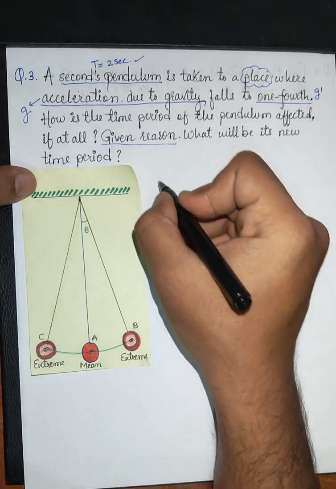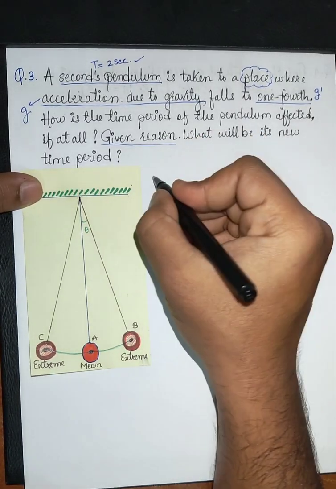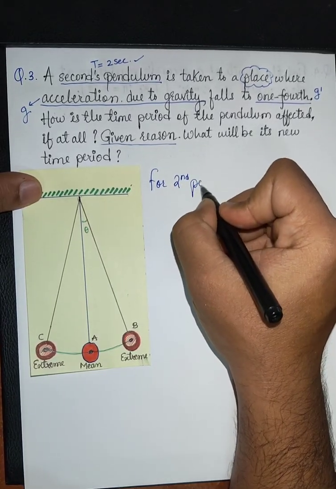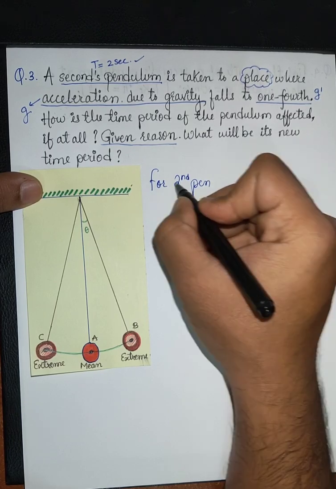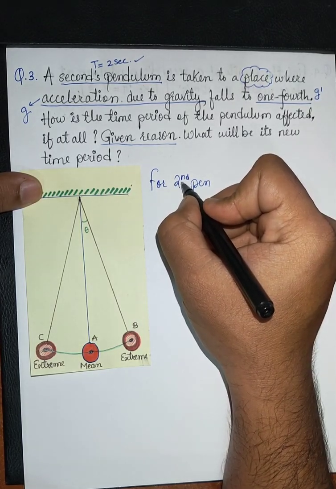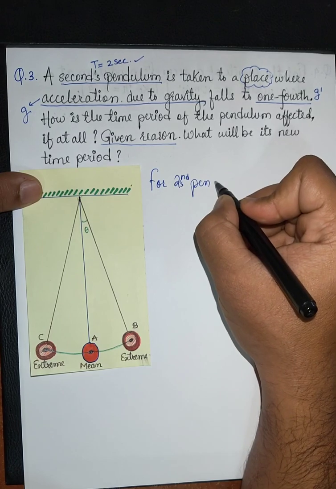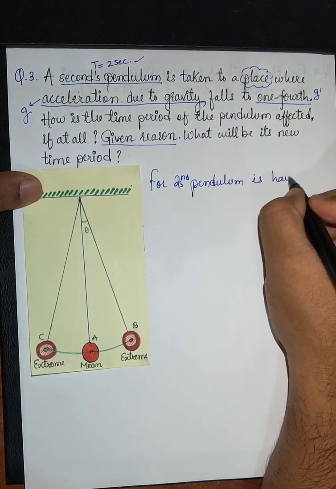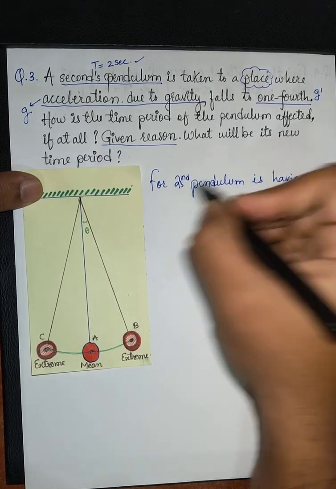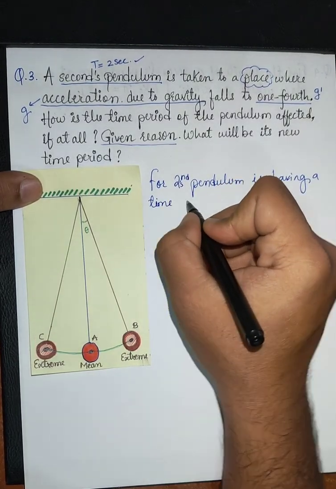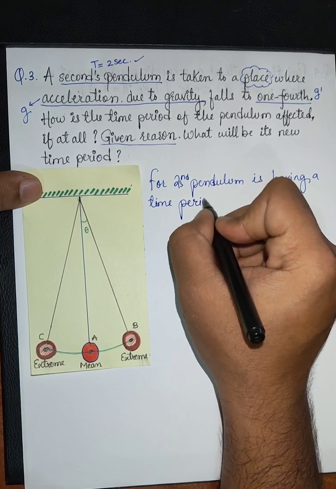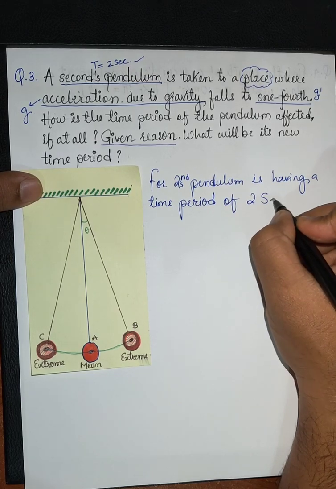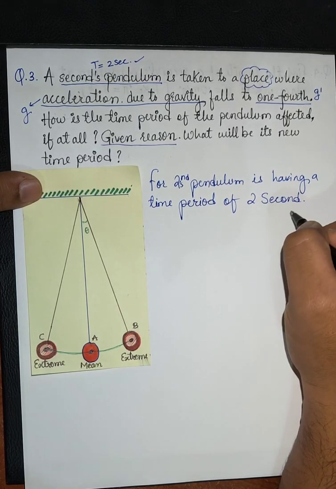Okay, so I can write it here. A seconds pendulum is having a time period of 2 seconds. Okay.